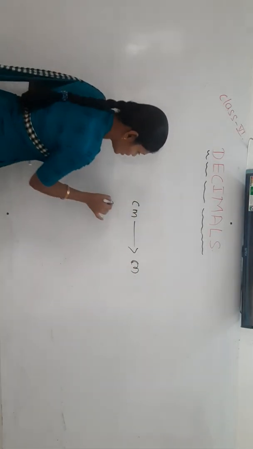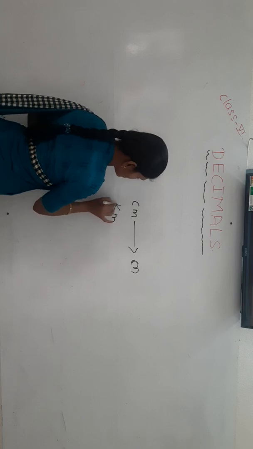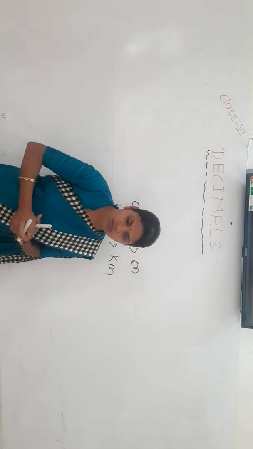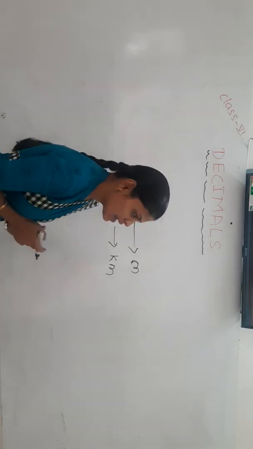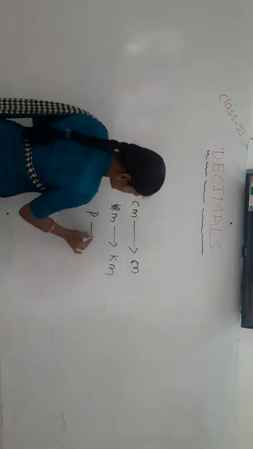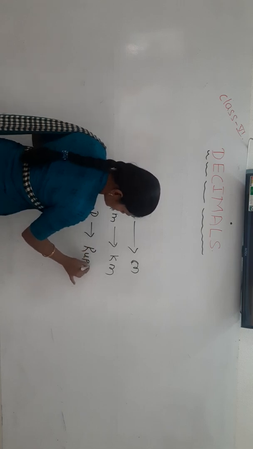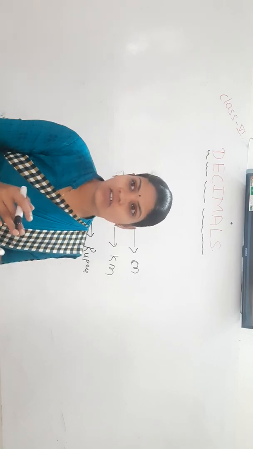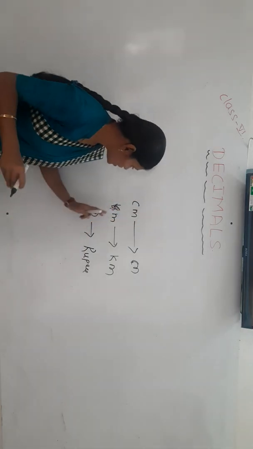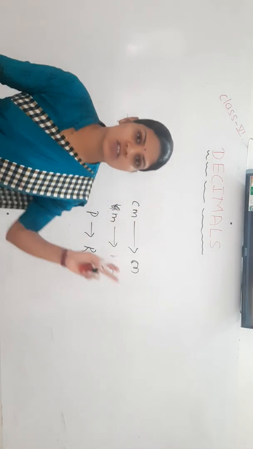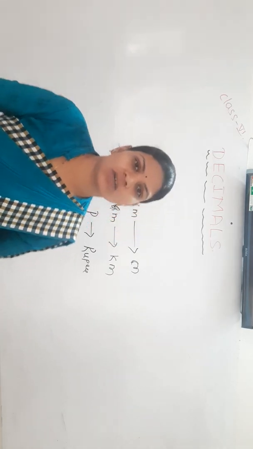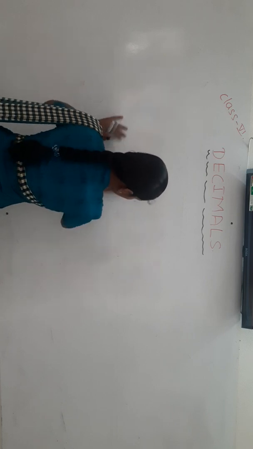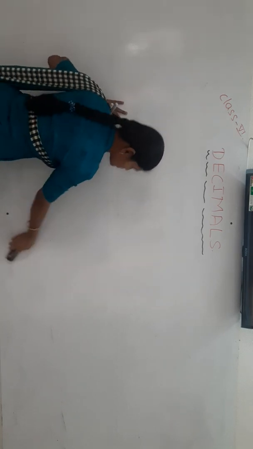If you are expressing meters in terms of kilometers, in that condition also you will use decimal numbers. Suppose you are expressing paise in terms of rupees, you will also use decimal numbers. Like that, while converting units from smaller units to larger units, you will use decimal numbers.